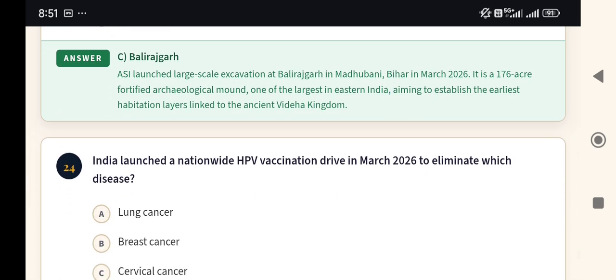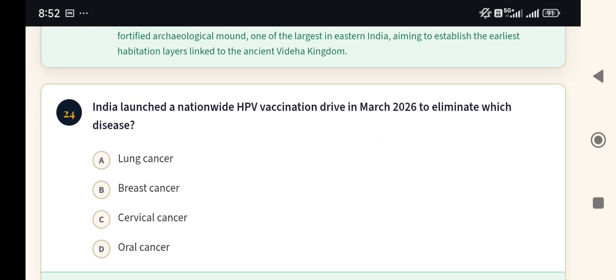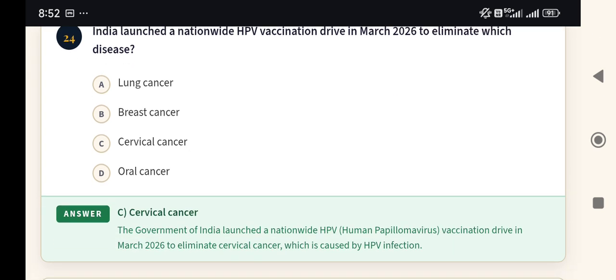Next, 24. India launched a nationwide HPV vaccination drive in March 2026 to eliminate which disease? Lung cancer, breast cancer, cervical cancer, oral cancer. And here the answer is cervical cancer. The government of India launched a nationwide HPV, the full form is human papillomavirus, vaccination drive in March 2026 to eliminate cervical cancer, which is caused by HPV infection.